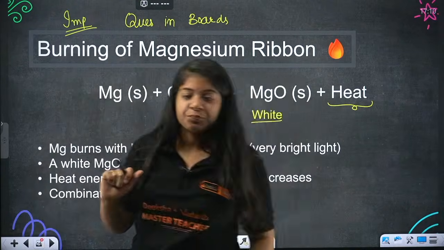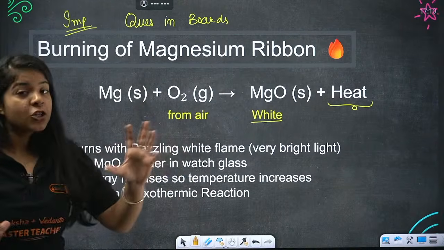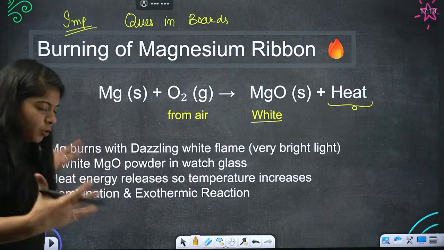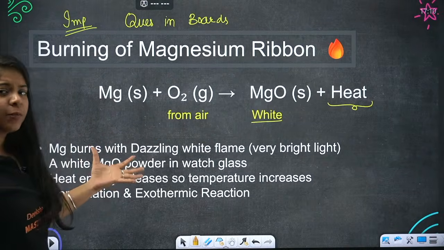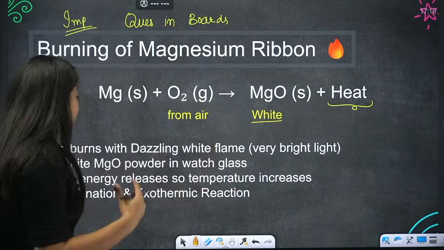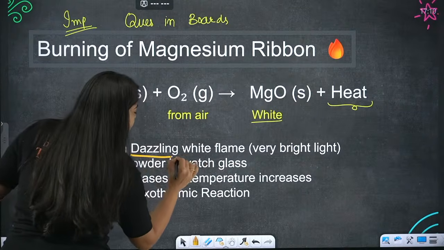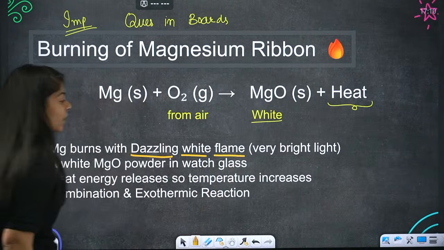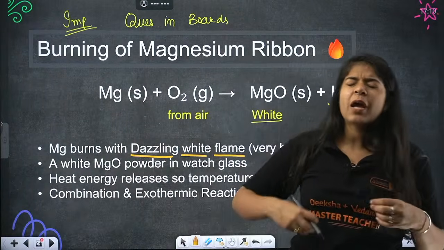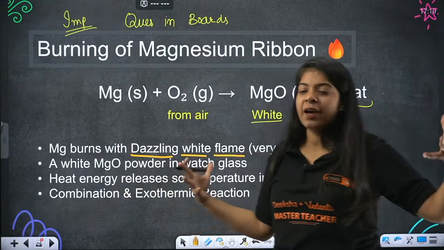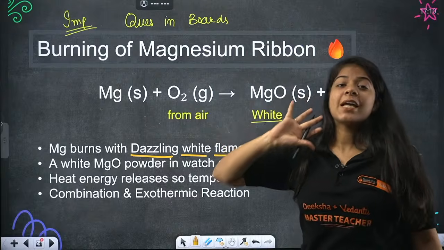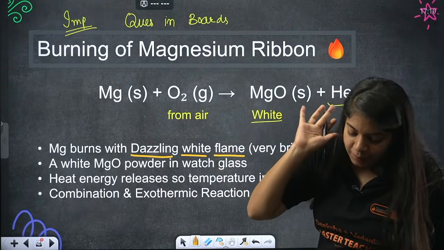Okay, done? Now see, whenever magnesium burns with oxygen, it gives so much heat, right? That means it burns very vigorously. Whenever magnesium is put with oxygen, it gets very excited and burns with a dazzling white flame. So whenever you see a bright white dazzling light, magnesium is reacting with oxygen. Understood everyone? Give me a thumbs up.